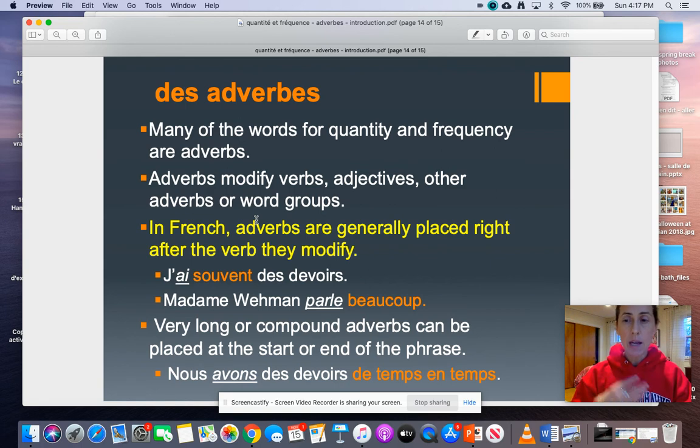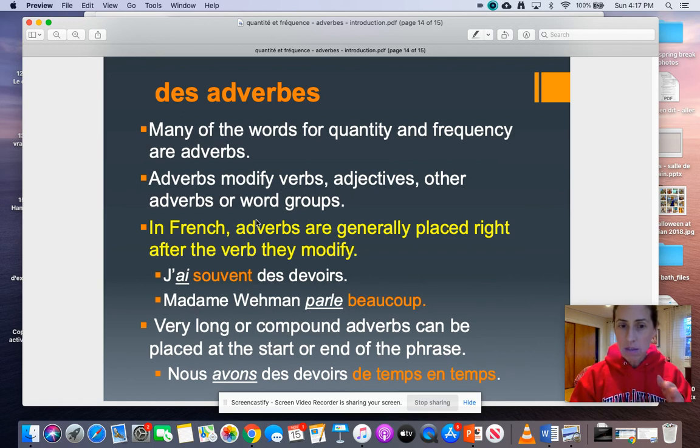Now note, this is not how we do it in English. Okay, so you can't rely on your English word order here. You have to think about the rule that the adverb usually goes after the verb. Madame Wayman parle beaucoup. Mrs. Wayman talks a lot. A lot is modifying talk, right? It's not modifying Mrs. Wayman. It's modifying how she talks or how often she talks.